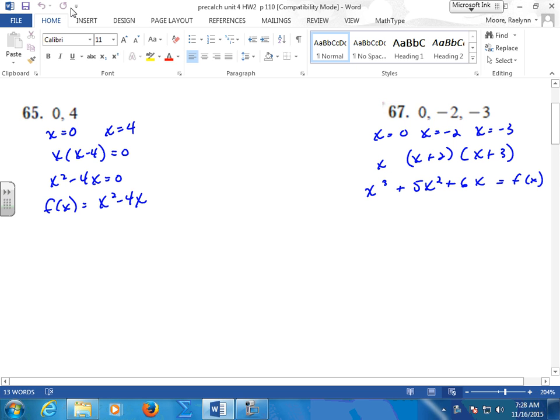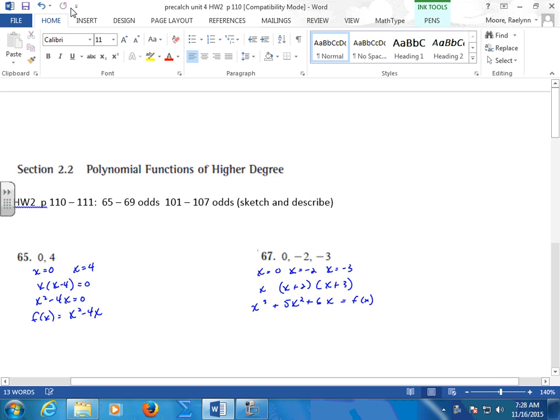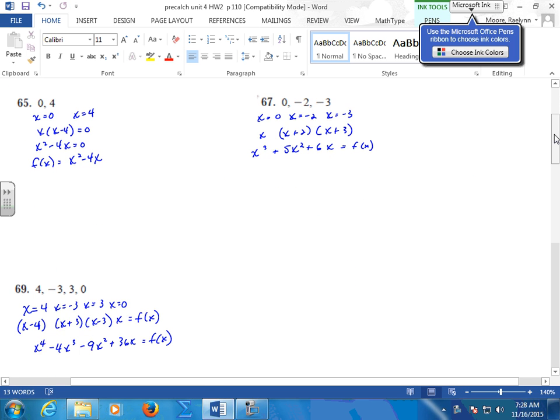All right, so we started out real simple. We started out with a couple of roots. You set them equal to 0. You get your factors. You get your equation. Yes, you can leave this in factored form as well. I know, this always happens to me. You can leave it also in factored form.